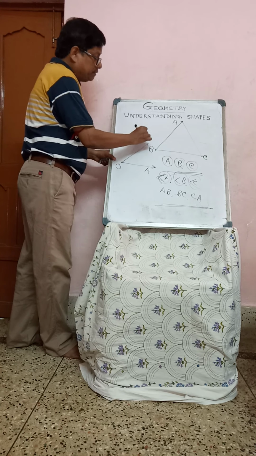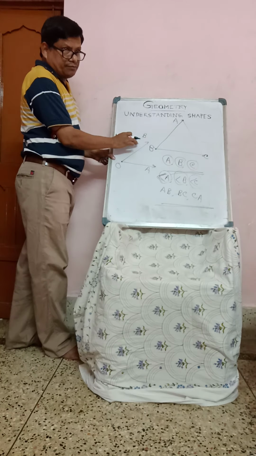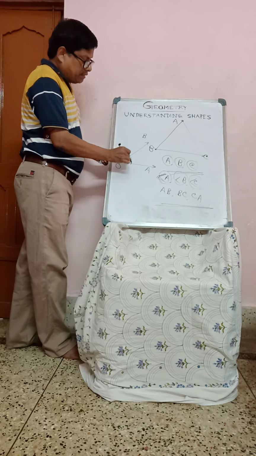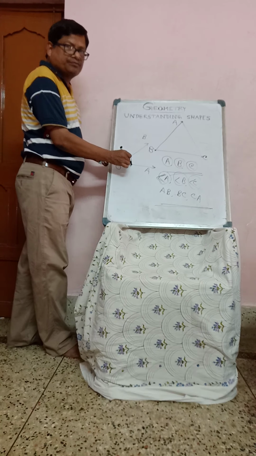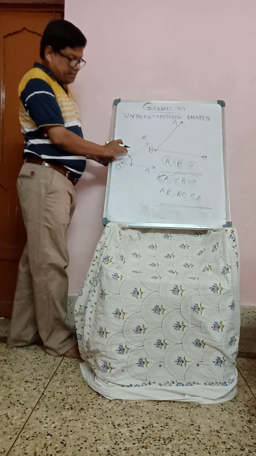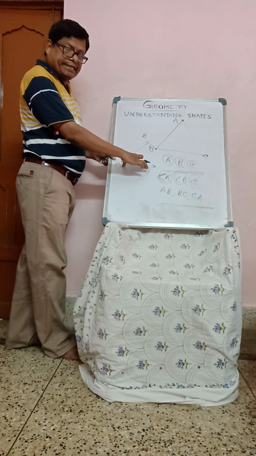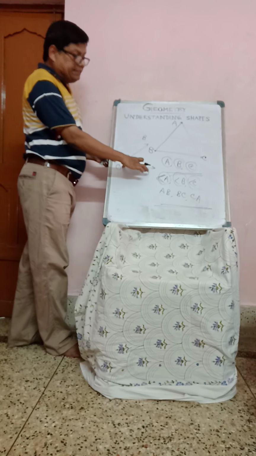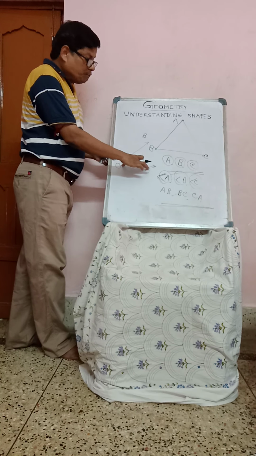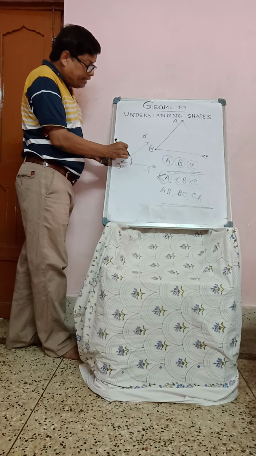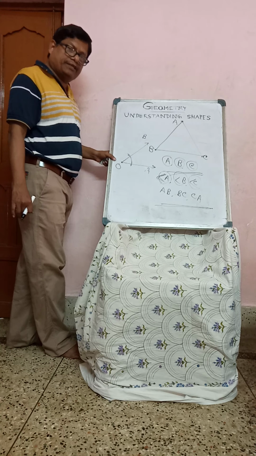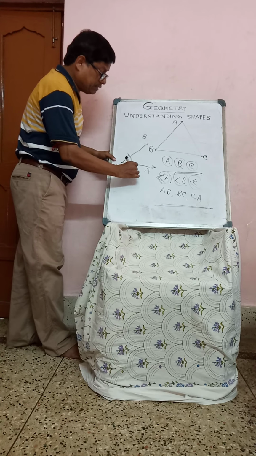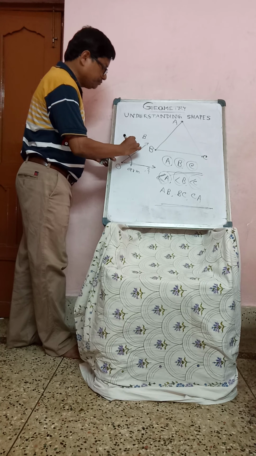B. Two rays. Look at that. Two rays. See, this is common angle. Okay. The rotation. Suppose this is initial position of the ray and this is initial position. This is final position. So in between this is the angle. So this is the arm, one arm. This also one arm. This is also arm.